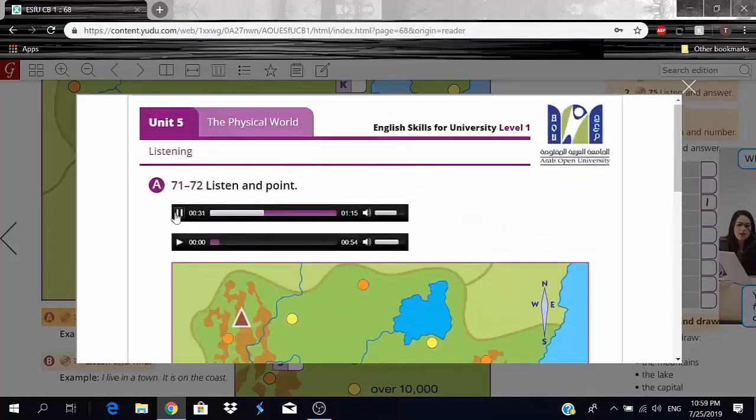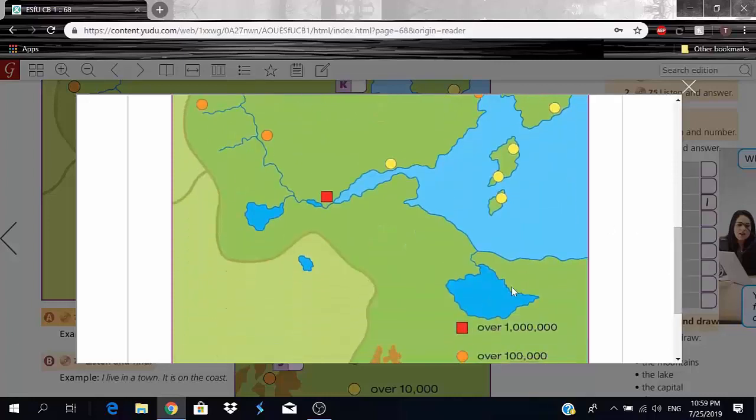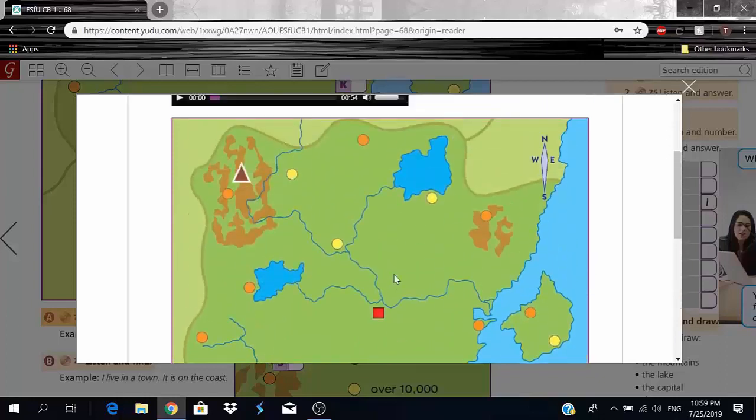Lake. A lake is kind of like a river, but it's like a closed stream with a little bit of an opening that water can go through, or a river or sea could bring in more water. So for example, this could be a lake. It doesn't have many openings, but you have this tiny opening right here. And this could also be a lake. You see? This is also a lake, right?